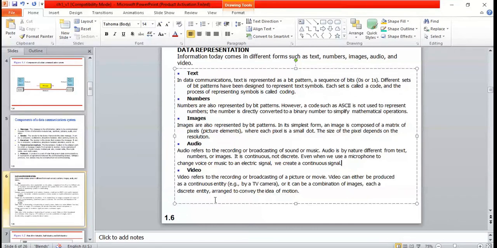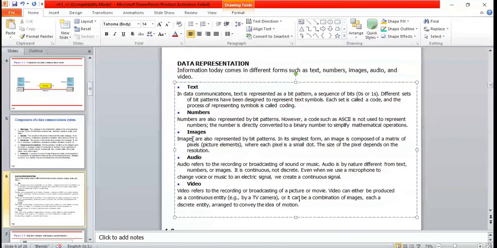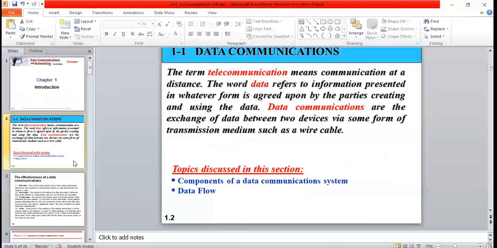Each discrete entity is arranged to convey the idea of motion. If you observe video motion, when you are raising your hand, it takes so many pictures and that is produced as a video. It is a continuous motion of those sets of pictures. These are the different ways in which you can represent data. Is it clear? Now I have finished the first topic, components of data communication.